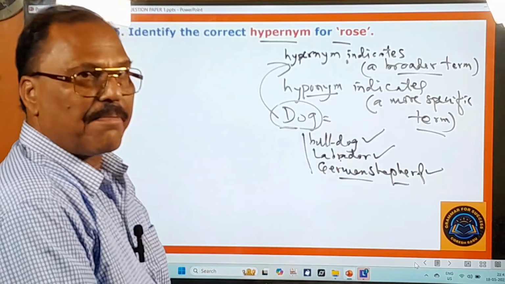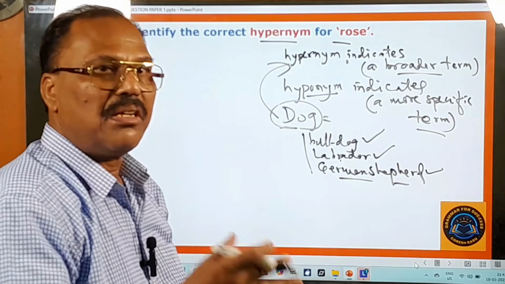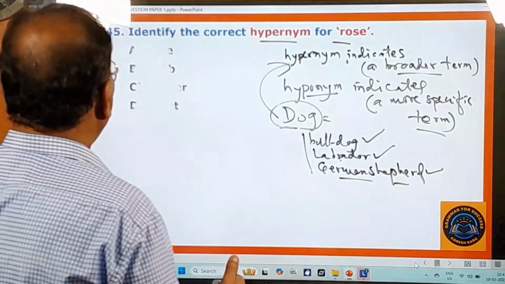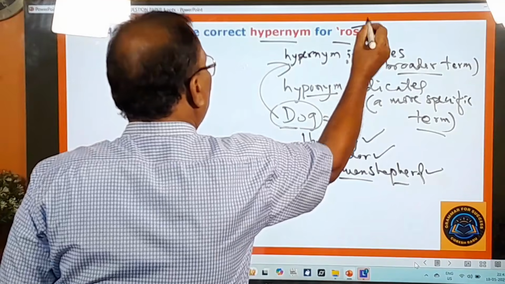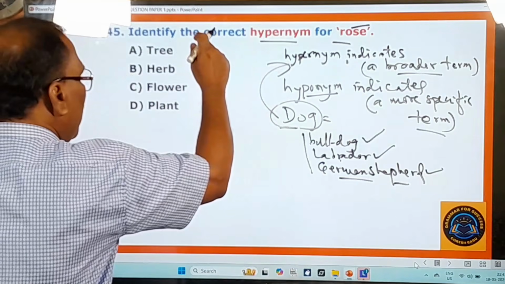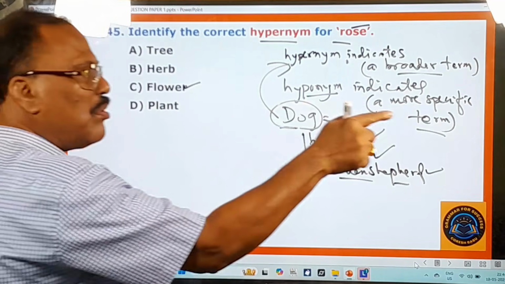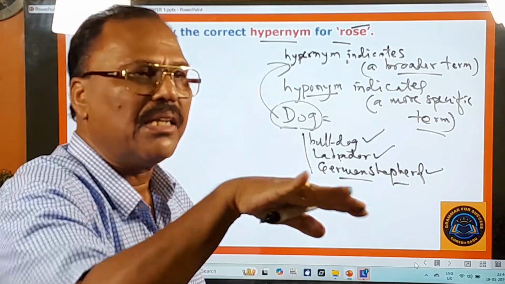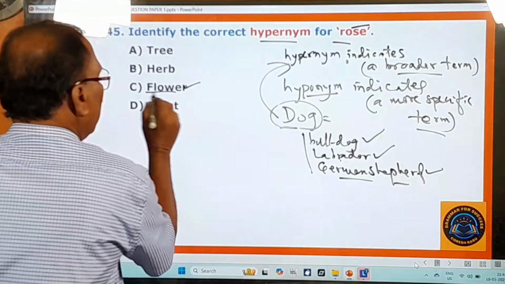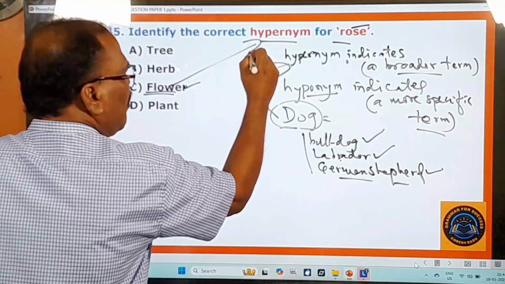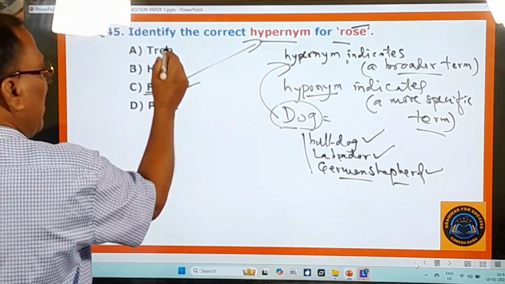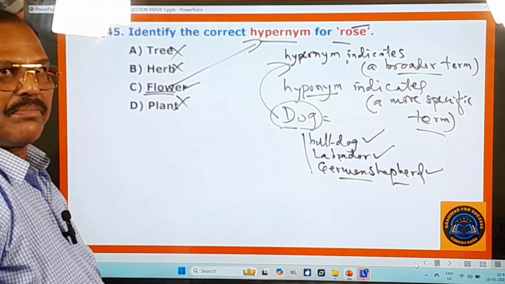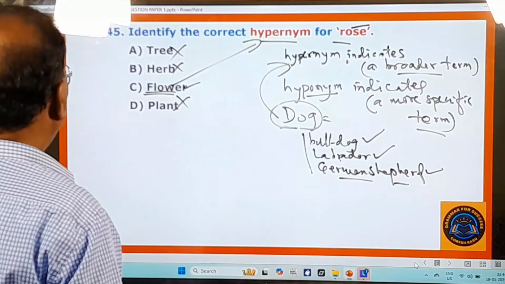Similarly, rose, lily, and hibiscus. There are so many flowers, very lavender. So these are hyponyms. What is the hypernym here? Flower. Whether it is a rose or a lily or marigold or hibiscus, whatever it is, they are all taken under only one category, that is flower. So flower is a hypernym and rose is a hyponym, very well. Therefore, all others are wrong. Please keep this point in your mind. And now let's move on to the next question.